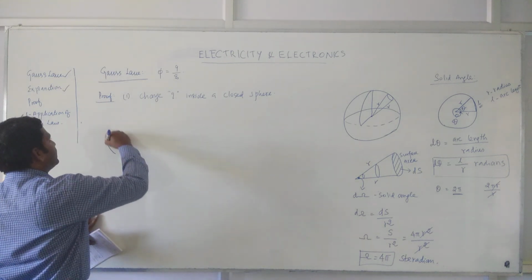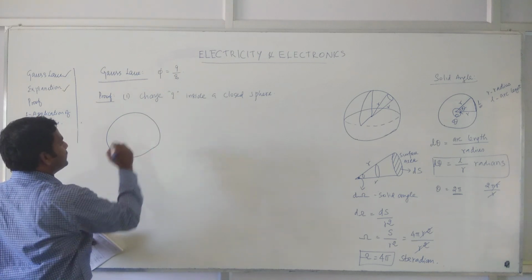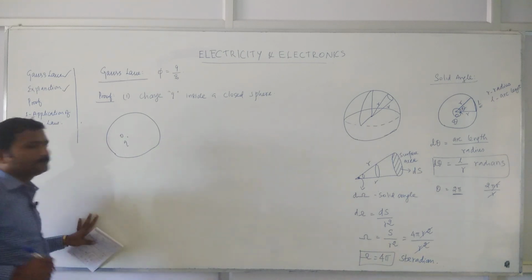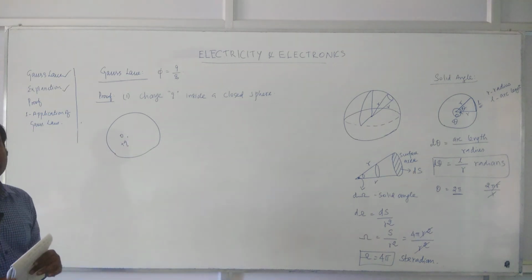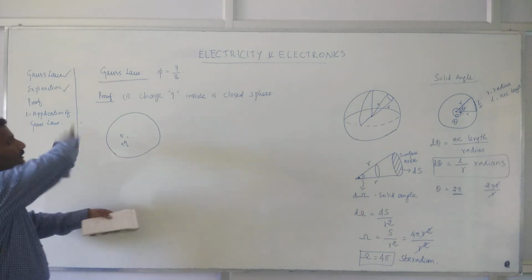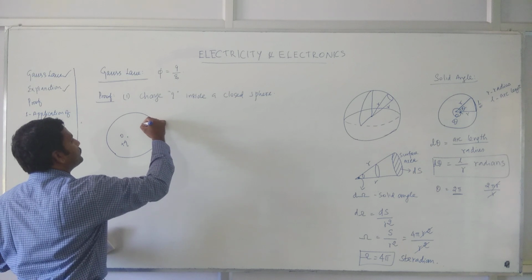For that, let us draw a sphere, and the charge q is located at the origin O. Let us say this is a positive charge. Positive charge means the lines of force will go outward. Now in this sphere, let us consider a small surface.